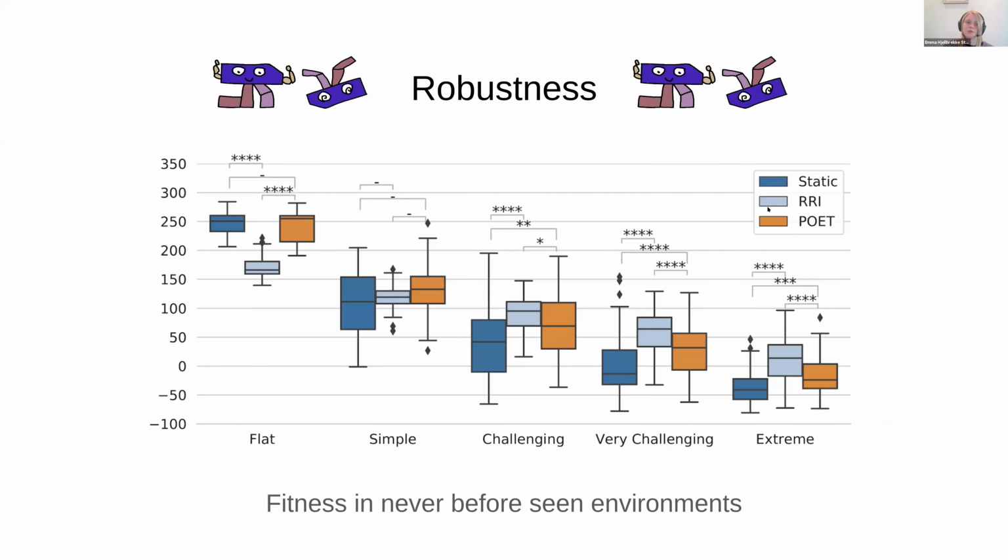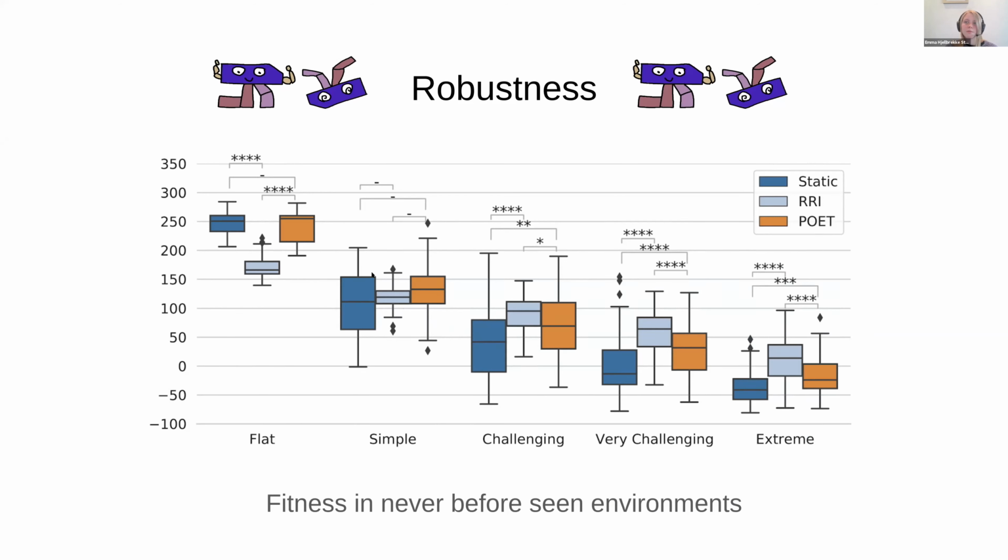Next, let's look at the robustness of the evolved individuals. That is, the fitness of the individuals in environments that they did not encounter during training. This graph shows the fitness of the evolved individuals measured in various environments. On the left, we have the fitness in the flat environment for comparison. Next, we tested the 3 methods in environments that they had not seen before. First in relatively simple environments, and to the right progressively more difficult environments.